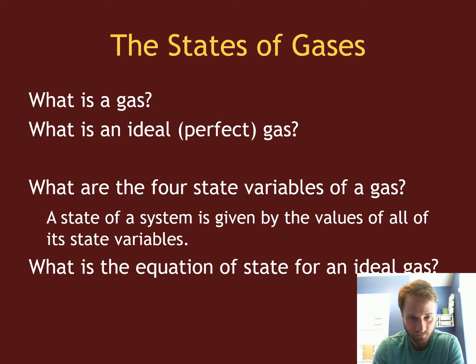Okay. So when we talk about gases, what is a gas? What's an ideal gas? And what are the state variables of a gas and such? So what is a gas? Well, it's a phase of matter. In this phase of matter, the molecules occupy the given space that it's able to.